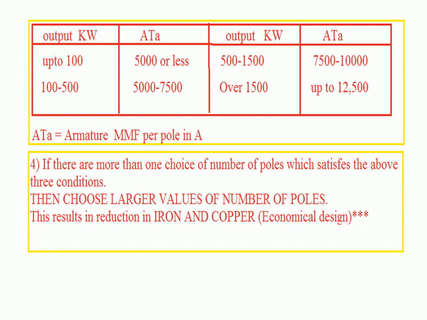Hence, if more than one choice is available, that is, if 2 or 3 numbers of poles satisfy all 3 of the above conditions, then your decision should be for the larger number of poles. That means if 4, 6, 8 poles all satisfy the conditions, then you have to select the higher number of poles, that means 8, for reduction of iron and copper weight. For economical design, mention that the higher number of poles is selected. It should be followed in the problems.